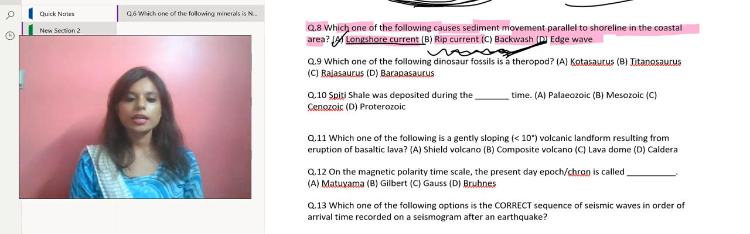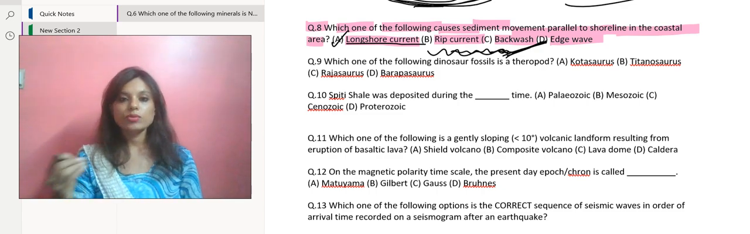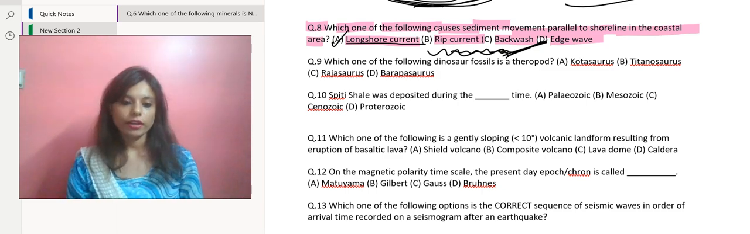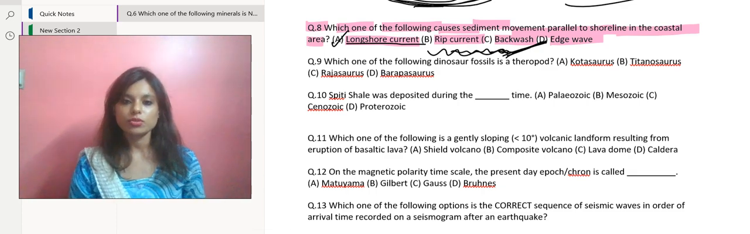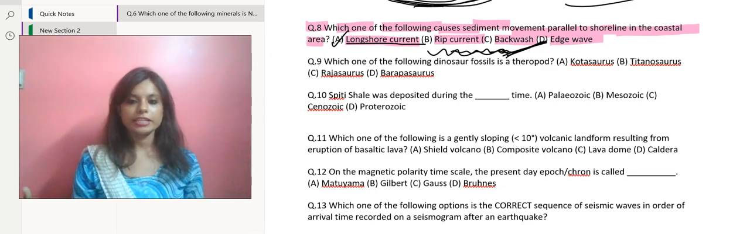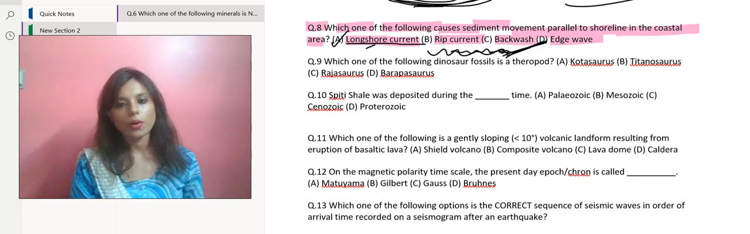So, due to the waves moving parallel to the shoreline, this results in a longshore current. Now, this current is responsible for the movement of sediment also, which is parallel to the shoreline in the coastal areas. You all might have seen the movement of sediments, which is parallel to the shoreline. Okay, so longshore current is responsible for all these.